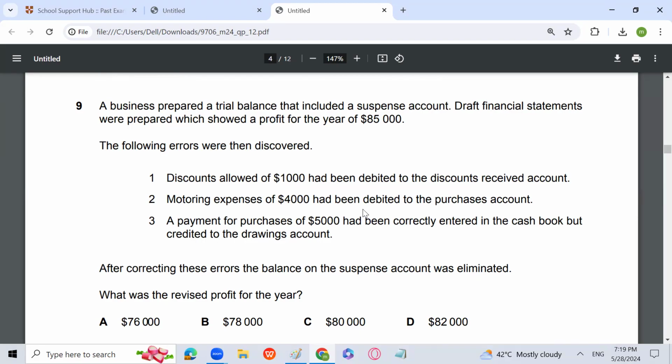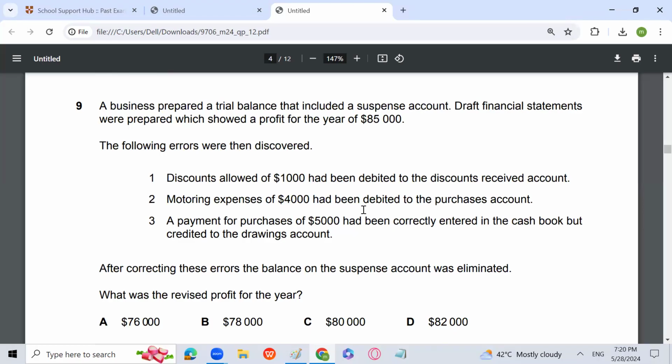A payment for purchases of 5,000 had been correctly entered in the cash book, but credited to drawings account, right? So instead of debiting purchases, you have credited drawings. Now drawings will be debited, purchases will also be debited, and suspense is going to be credited by 10,000. After correcting these errors, the balance on the suspense account was eliminated. What was the revised profit for the year?